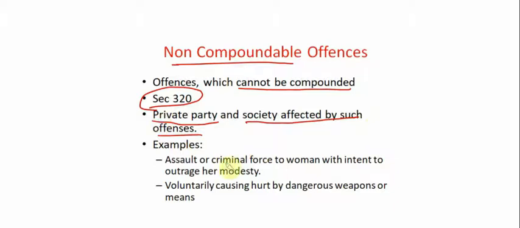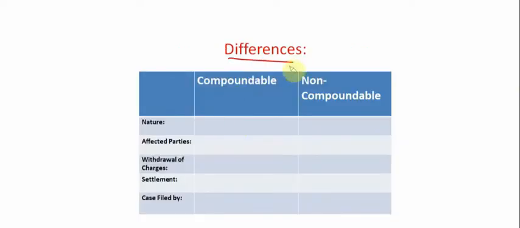For example, assault or criminal force to women with the intent to outrage modesty, or voluntary causing hurt by dangerous weapons or means. So the thing between compoundable and non-compoundable is that section 320 clearly speaks about what are the offenses that can be compounded. Anything other than that is understood as a non-compoundable offense. Whatever IPC offenses that we take, if it does not fall under the table, then it becomes a non-compoundable offense. Okay, now let's look at the differences between the two.